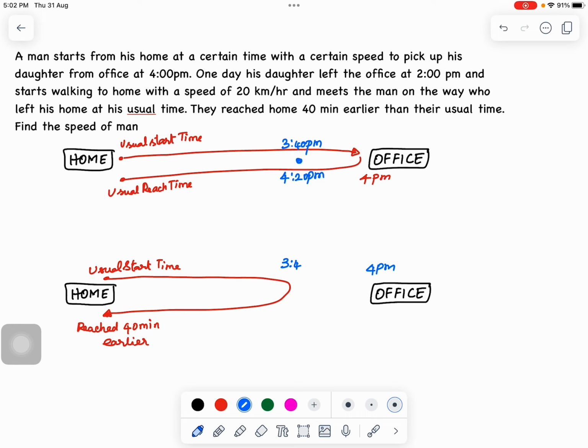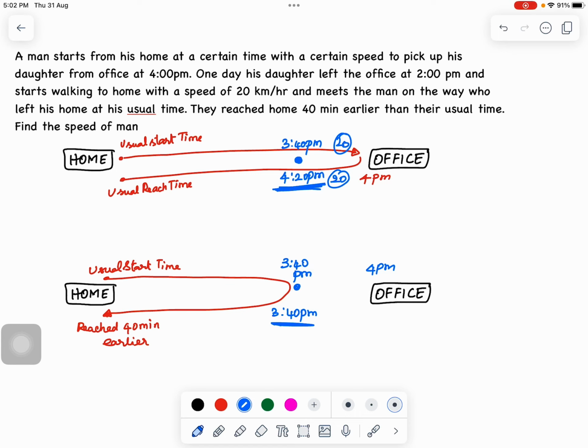So this same point in the first scenario, he would have reached at 3:40 p.m. and then it would have taken him 20 minutes to reach the office, and then 20 minutes back from the office to this point, which is 40 minutes. But in today's scenario, because he met his daughter at 3:40 p.m. here itself, he didn't have to go to the office and back, so that 20 minutes plus 20 minutes, 40 minutes, is saved. So instead of returning back at 4:20 p.m., from this point he is returning back at 3:40 p.m. itself. That's what has happened here. So as you can see, the usual return time is 4:20, but today's return time is 3:40.